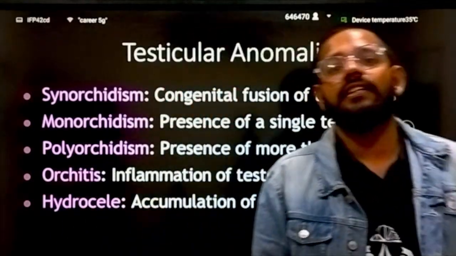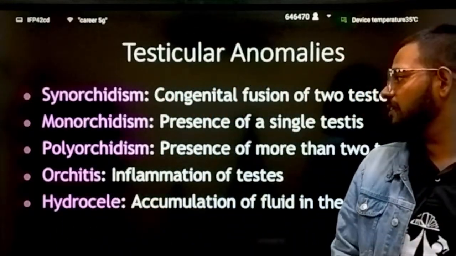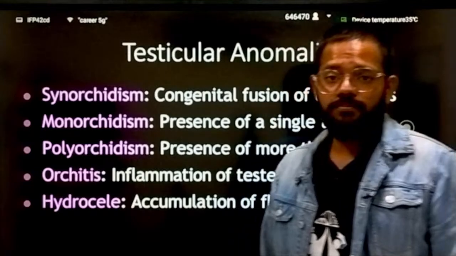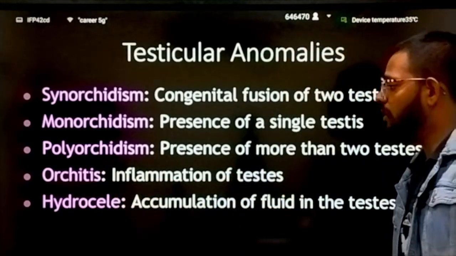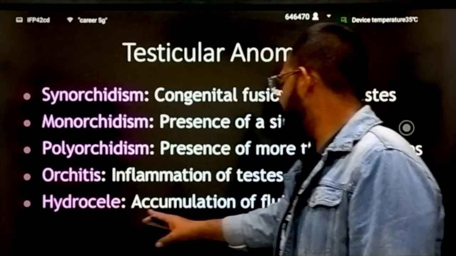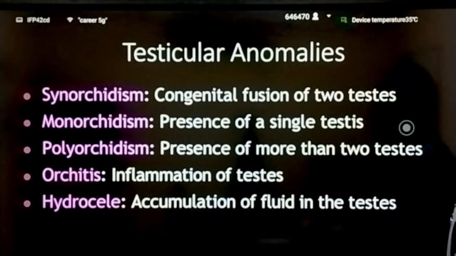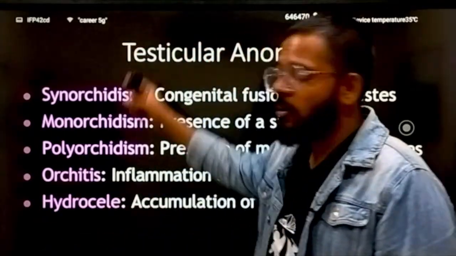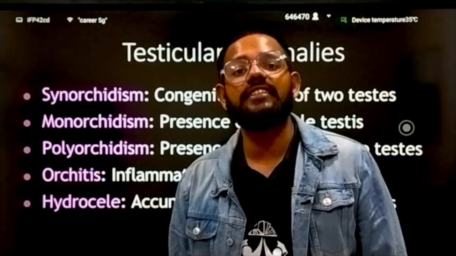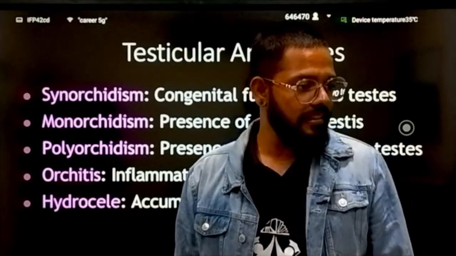Then orchitis, inflammation of the testes, and hydrocele, the accumulation of fluid inside the testes. So these are all abnormalities related to the testes which can make a male sterile.